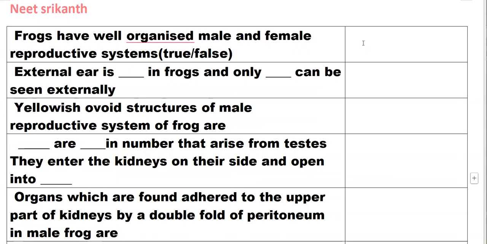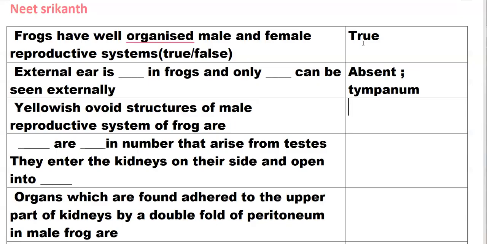Frogs have well organized male and female reproductive systems. True, external ear is absent in frog. Only a membranous tympanum can be seen externally.